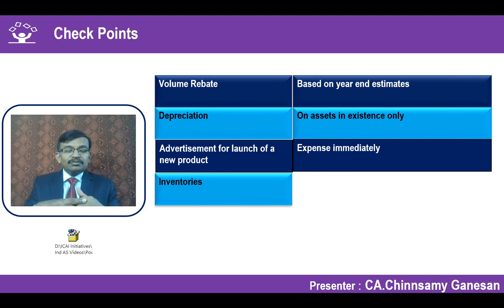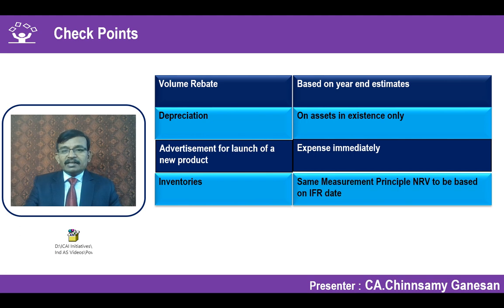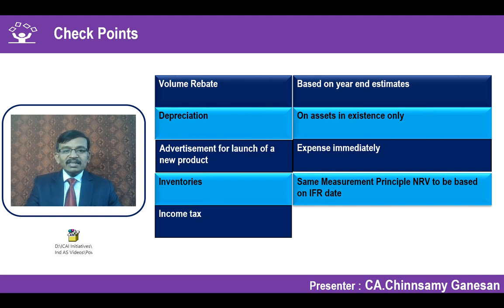If management argues like that, the standard prohibits that argument by saying that when you are deriving your profit or loss for the particular period, all the related expenses and losses have to be accounted for. So when there is an NRV which has come down, you have to consider that as a write down in the respective period. So that is what interim financial reporting requires: you have to apply the measurement principles of NRV and write down. Income tax, an interesting point. Here they are saying, if I apply the income tax rates based on what my income is for the particular quarter, it is incorrect.